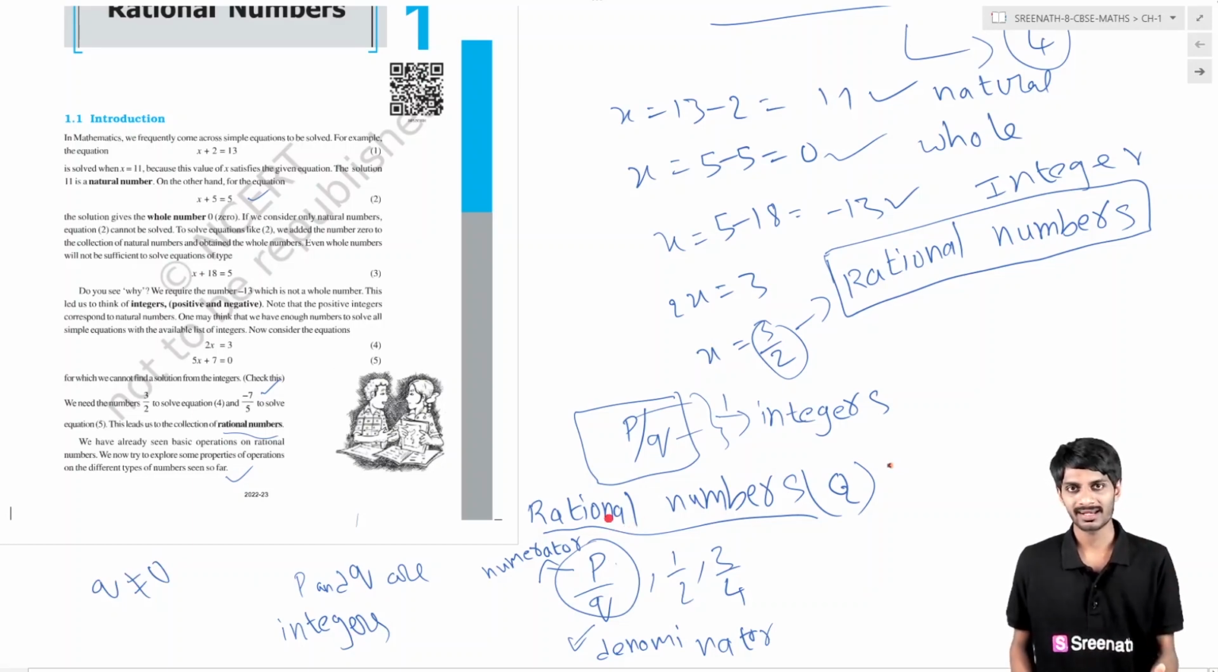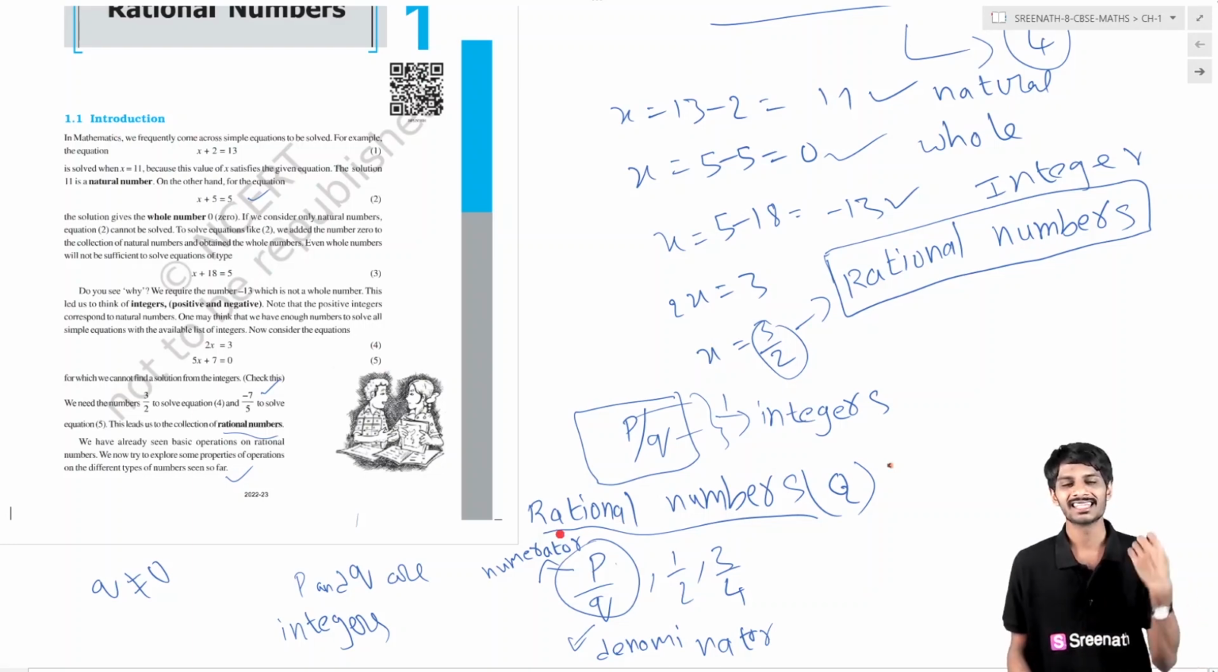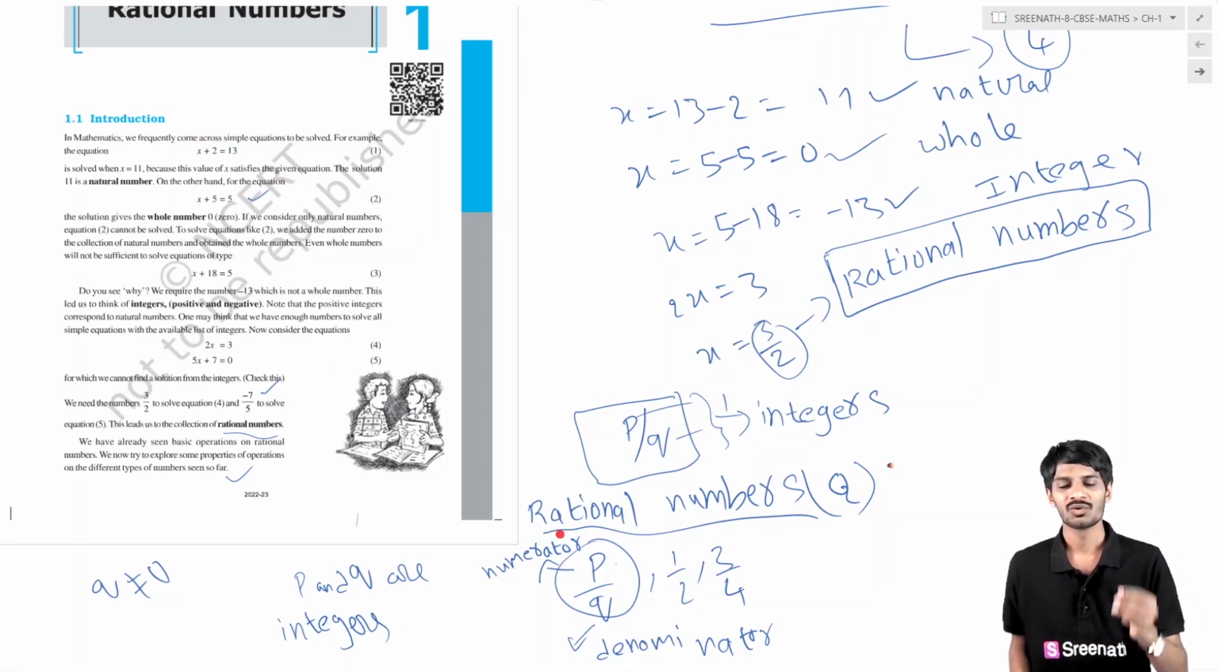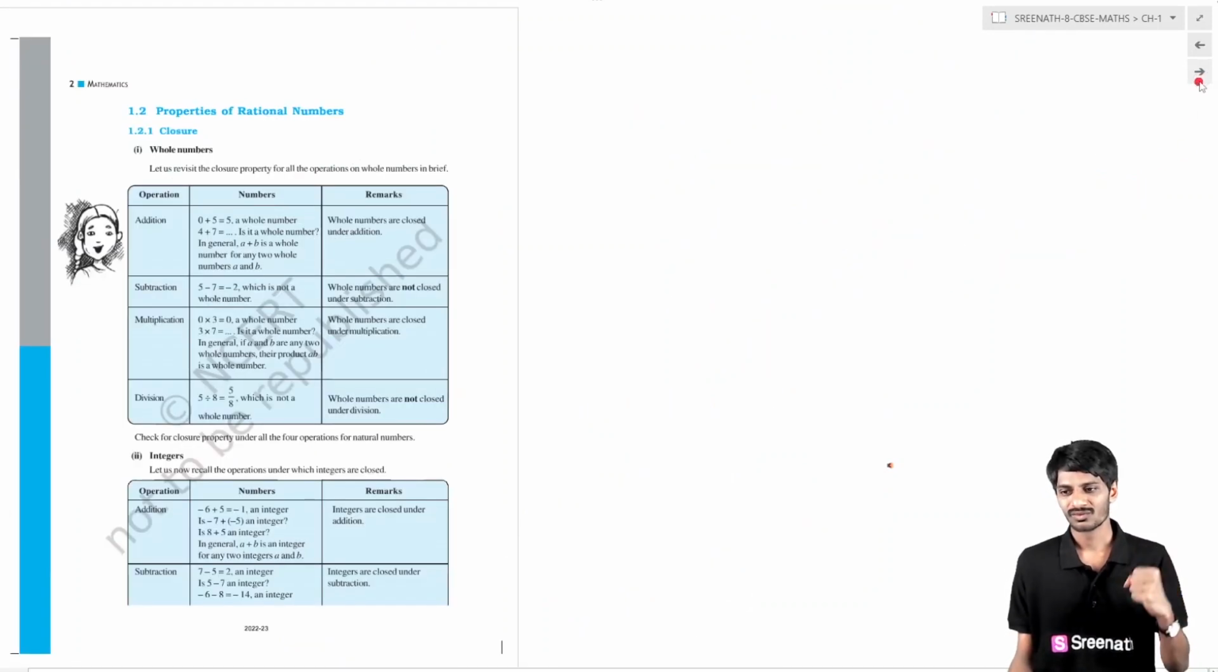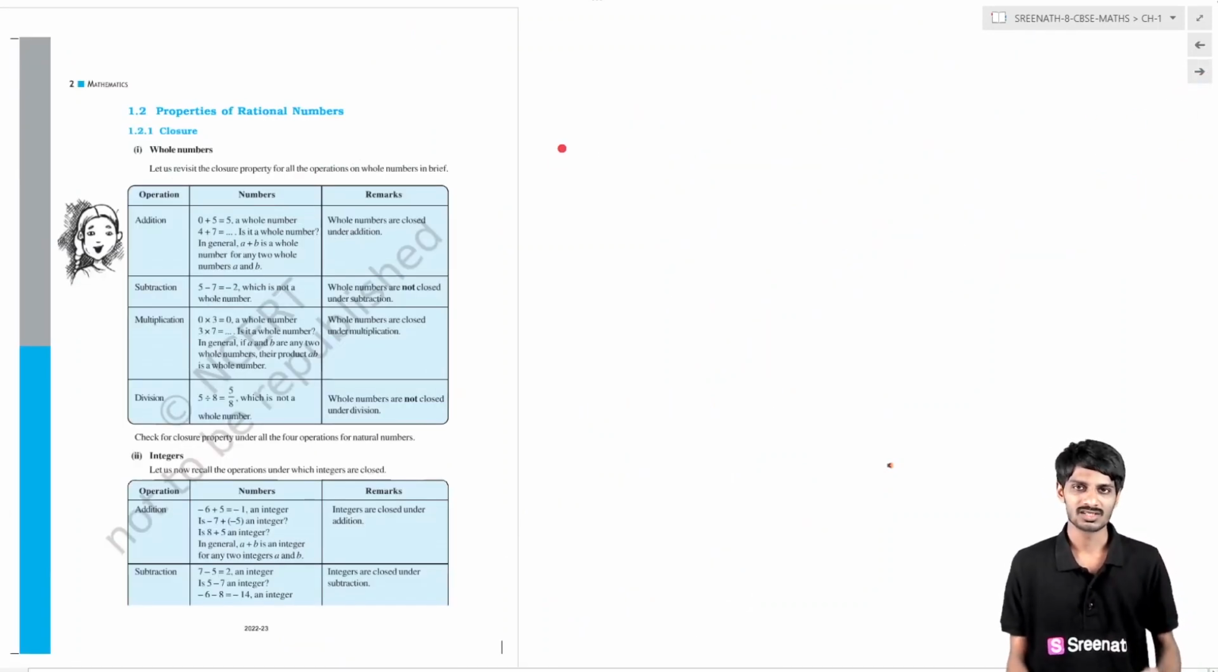How to add, subtract, multiply and divide rational numbers, we have learned in the previous classes. So the introduction about rational numbers is completed, which means our first topic is completed. We have 3 topics remaining. Without wasting time, we'll complete all those topics also.